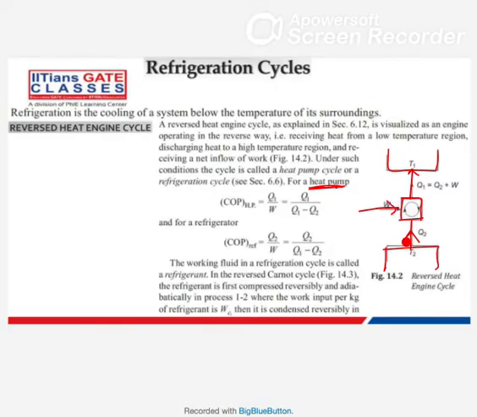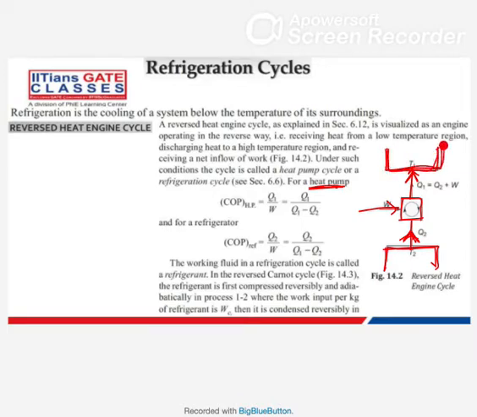Its main or sole purpose is to extract heat from this body so that you can cool this body. For the heat pump, the cycle was the same, only the difference was that it extracts heat from a lower body and supplies heat to a higher body, and this was our desire.